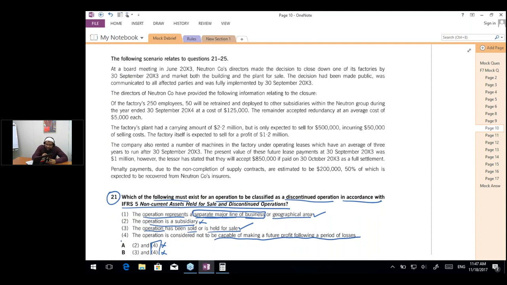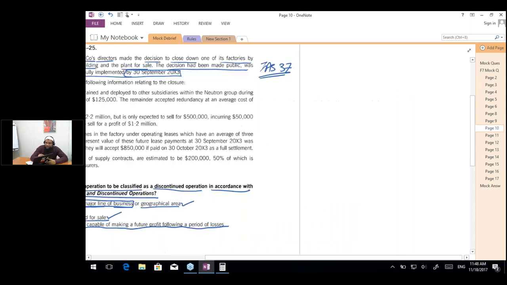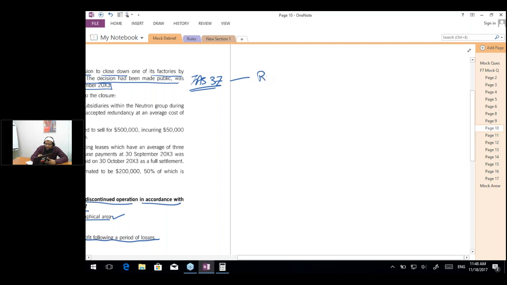The question says that at a board meeting in June 2023, Newton Company's directors made the decision to close down one of its factories by 30th September 2023, and market both the building and the plant for sale. The decision has been made public, was communicated to all affected parties, and was fully implemented by 30th September 2023. So this relates to IAS 37, which deals with the accounting of restructuring.